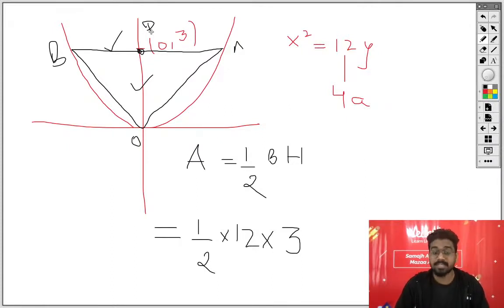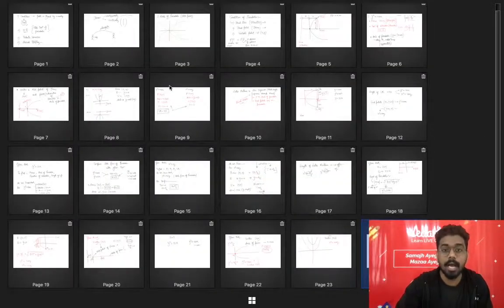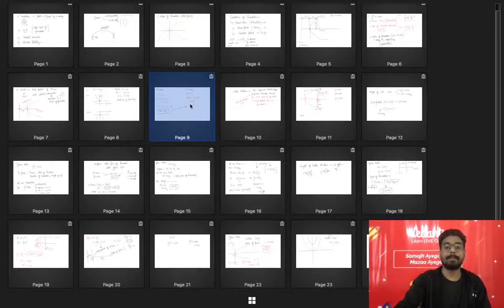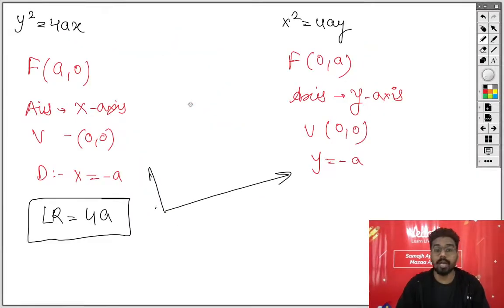I hope in this session you have learned all the basic formulas, all the basic things of the parabola. I will show you each and everything again that we have done. In this slide you will have two kinds of equation, y square equal to 4ax, x square equal to 4ay. Focus (a, 0), (0, a). For the first, the x-axis is the axis of parabola. What is the axis of parabola? It is a line joining vertex and the focus, or a line which is perpendicular to the directrix and passing through the focus and vertex. Here it's the y-axis.